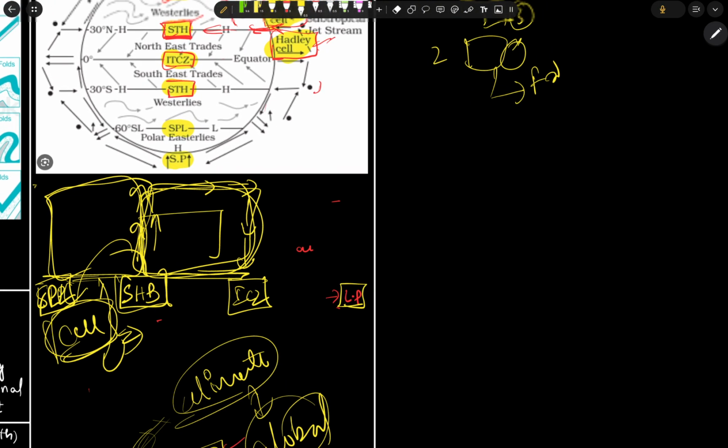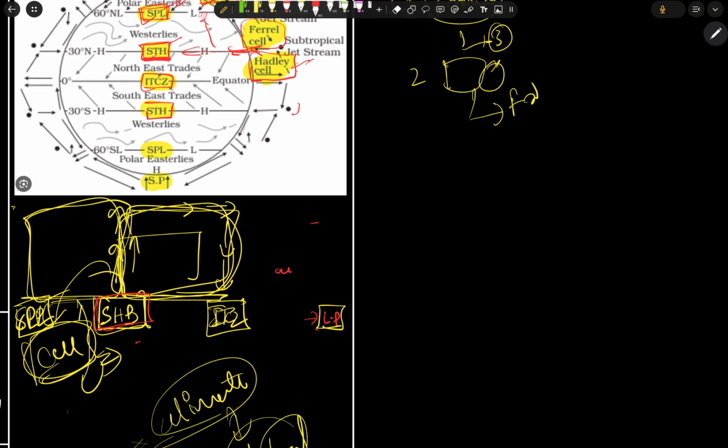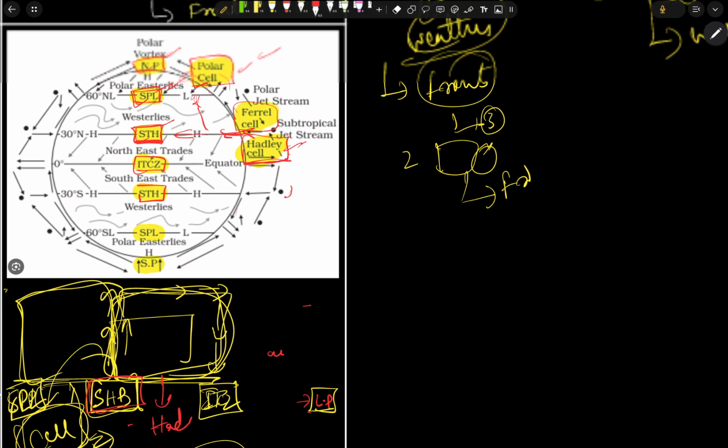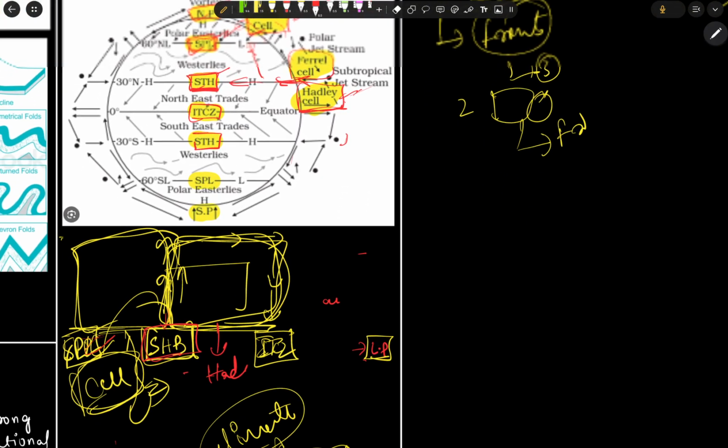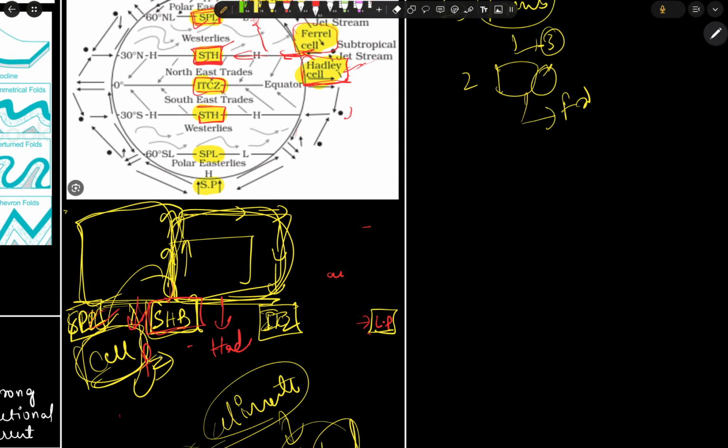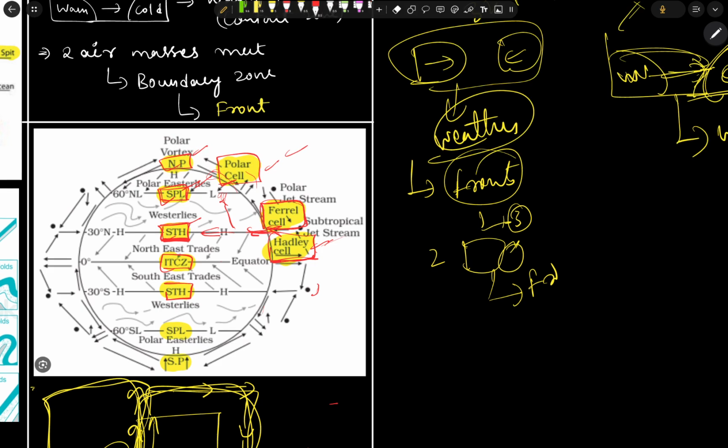So the cell which is from ITCZ, that is the equatorial low pressure belt, to the subtropical high pressure belt, we call it a Hadley cell. Here is a Hadley cell. And from the subtropical high pressure belt to the subpolar low pressure belt, we call it a Ferrel cell. So here is a Ferrel cell.